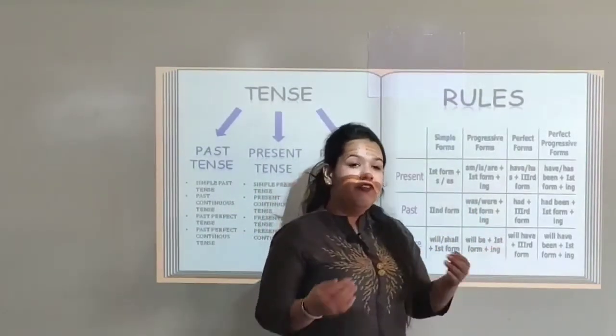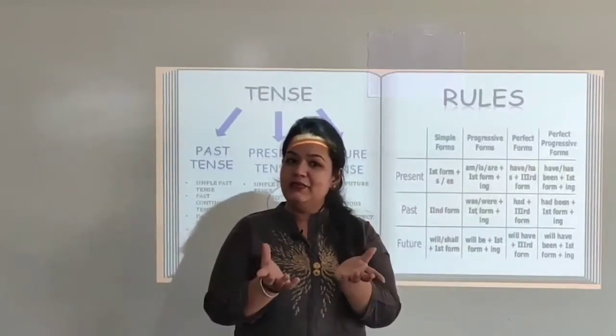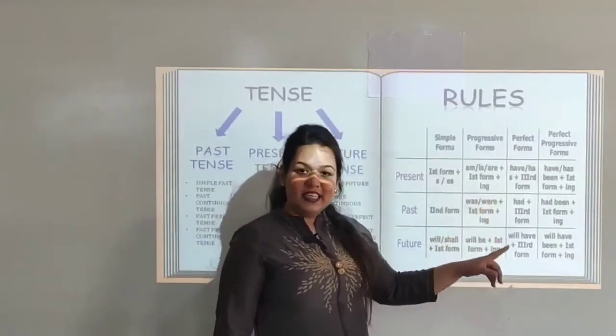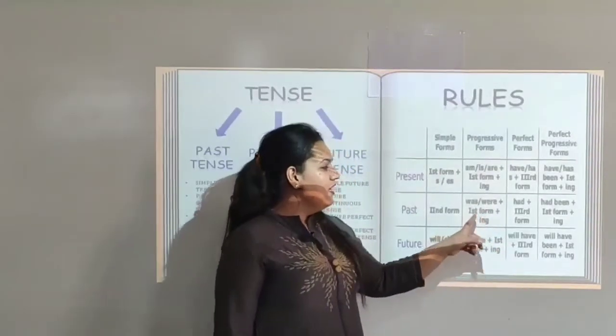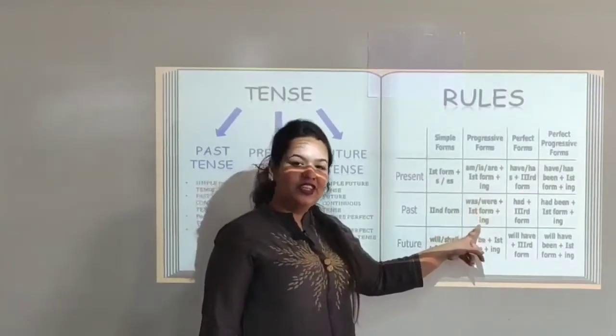That means we were practicing. So practice plus ing becomes practicing, and we were practicing. So the rule says that the sentence should have either was or were plus ing form.